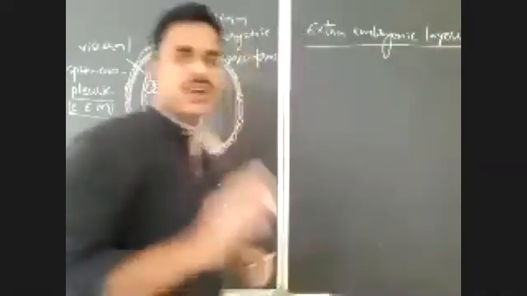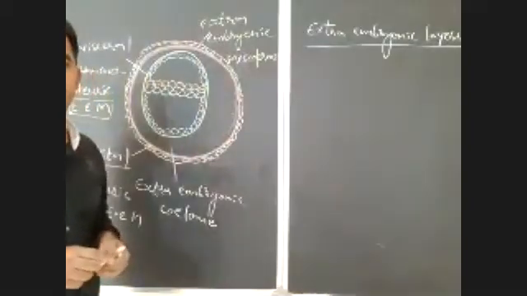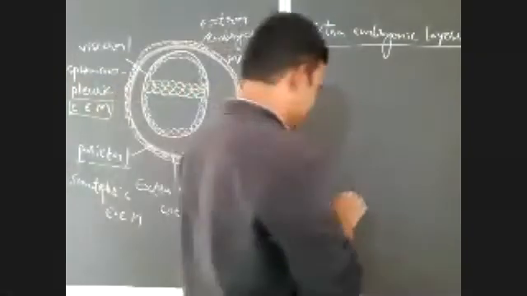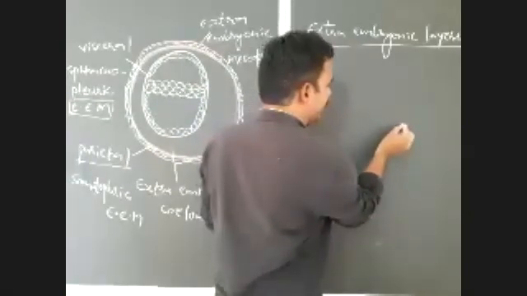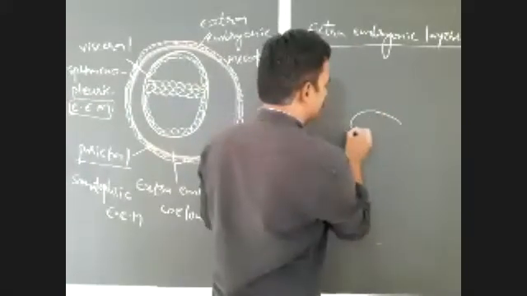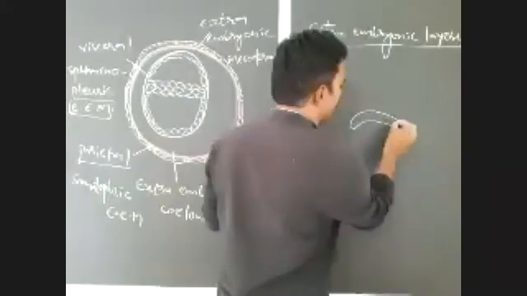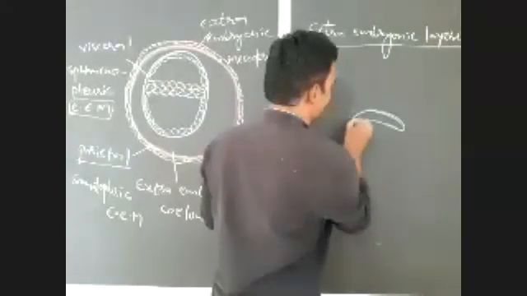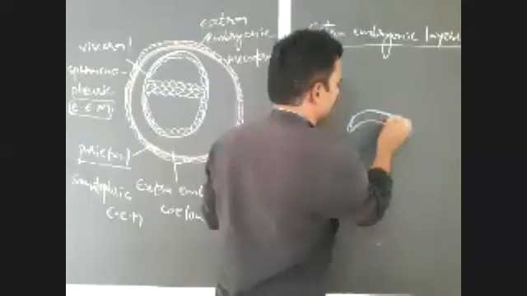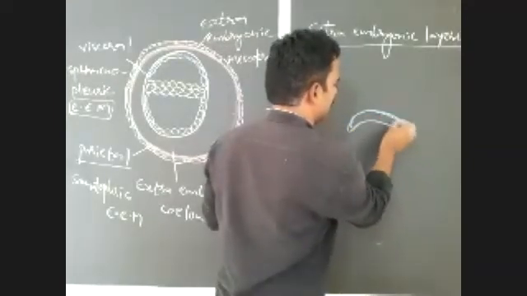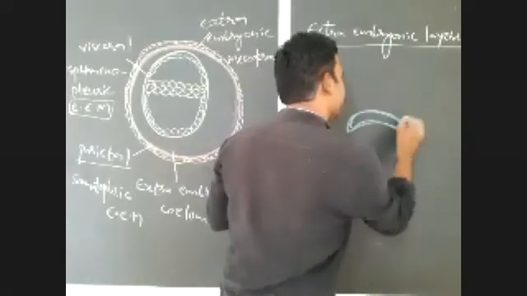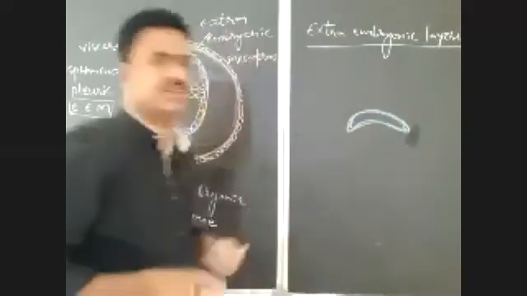So there are four extra embryonic layers in human beings. What are these four extra embryonic layers that we see? If you see, it is an embryo.